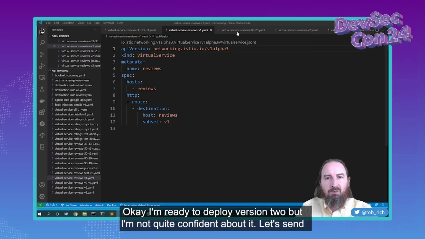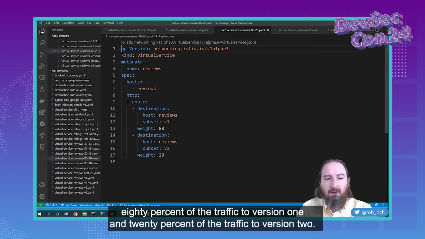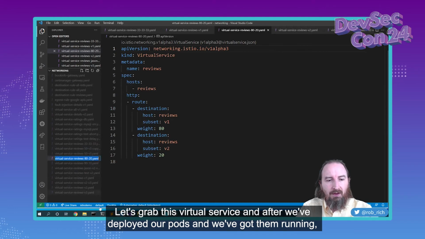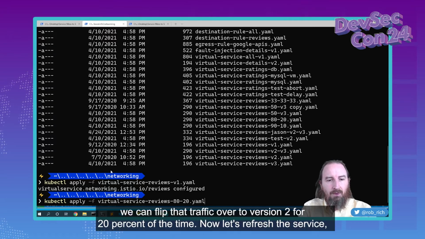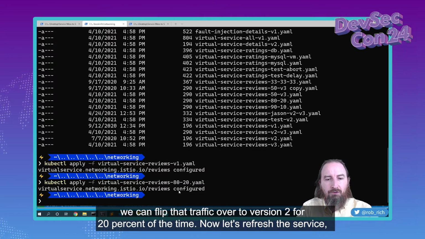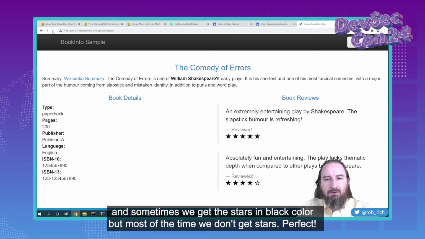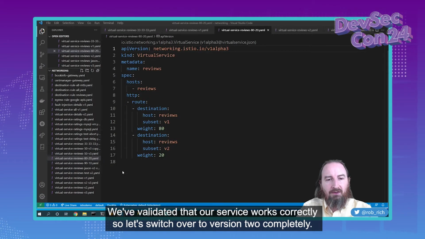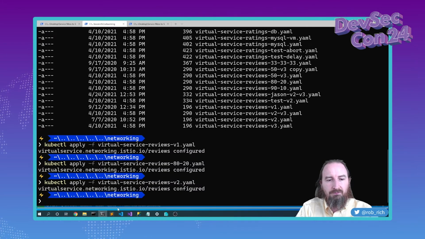Okay, I'm ready to deploy version 2. But I'm not quite confident about it. Let's send 80% of the traffic to version 1 and 20% of the traffic to version 2. Let's grab this virtual service, and after we've deployed our pods and we've got them running, we can flip that traffic over to version 2 for 20% of the time. Now let's refresh the service, and sometimes we get the stars in black color, but most of the time we don't get stars. Perfect. We've validated that our service works correctly, so let's switch over to version 2 completely.